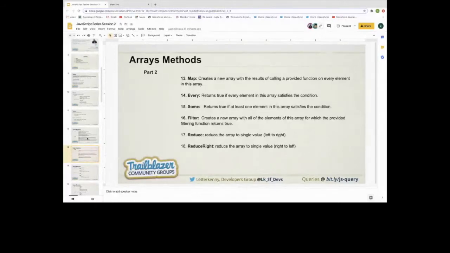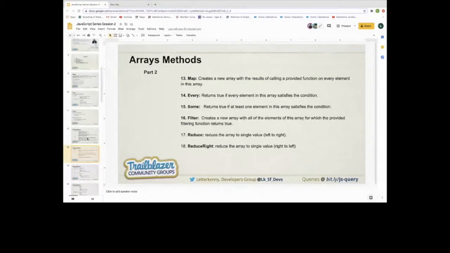So map is returning a new array with a specific return type. If you want to return an array with different key values, then we can use map. Every basically returns true if all elements satisfy a specified condition. If we are passing a condition, it will check whether all the elements match this condition or not, and it will return true if they match. If not, then it will return false. And some basically checks whether at least one element matches this condition, then it will return true. Filter: if we want to filter some data from an array, then we can use filter.